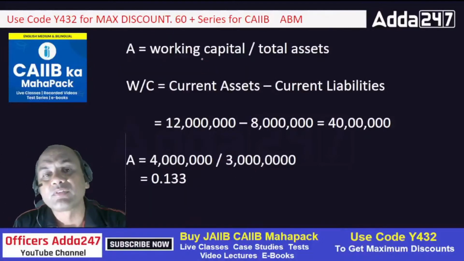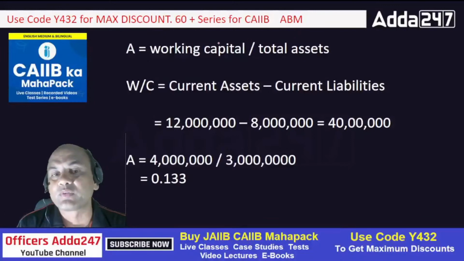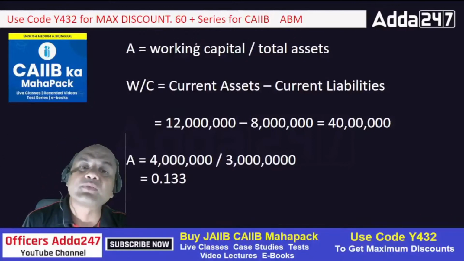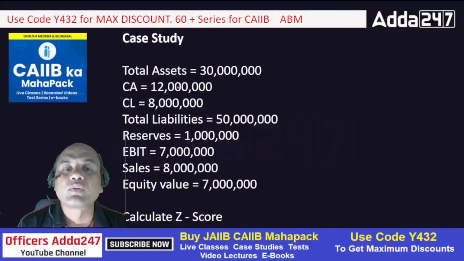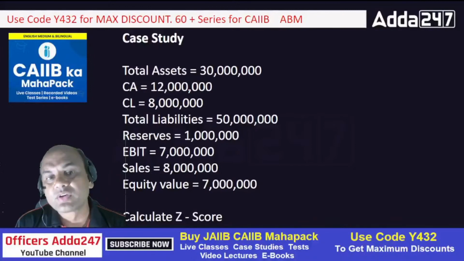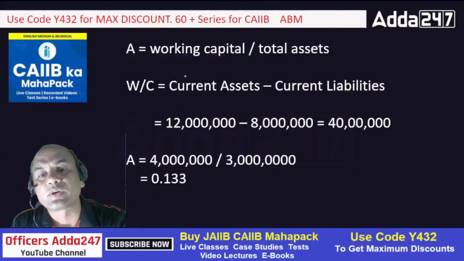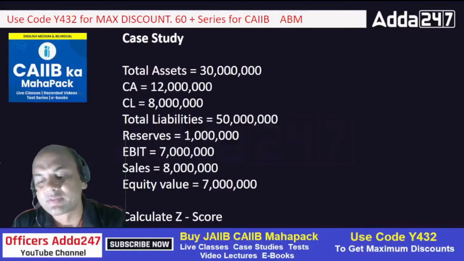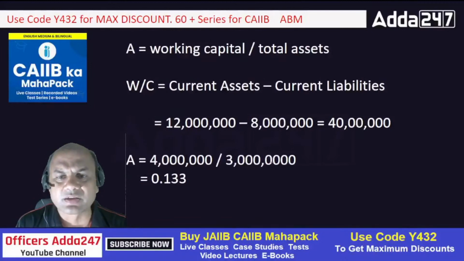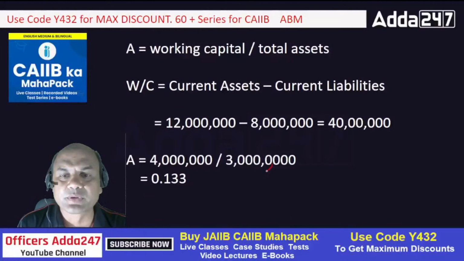1.2A, right? What is A? Working capital upon total assets. Working capital is net working capital, NWC we call it. So current assets minus current liabilities: 12 minus 8, so 4 million. So 4 million upon total assets. Total assets is given over here, 30 million. So 4 upon 30 is 0.133. So A you got it now.